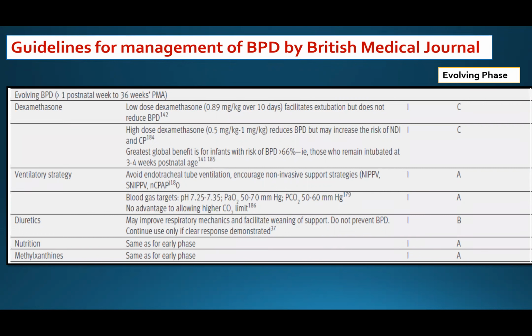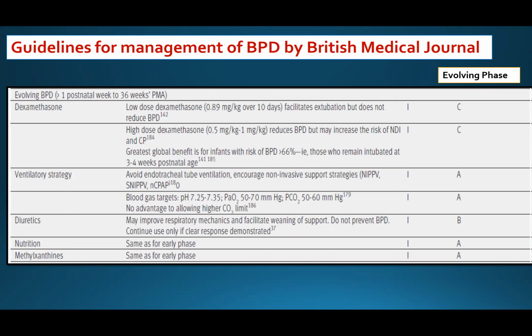They are giving dexamethasone. Low dose dexamethasone facilitates extubation but doesn't reduce bronchopulmonary dysplasia. High dose dexamethasone is associated with increased risk of neurodevelopmental impairment and CP. And regarding the ventilatory strategy, we are supposed to avoid endotracheal tube ventilation and encourage non-invasive support strategy during this stage if we need respiratory support.